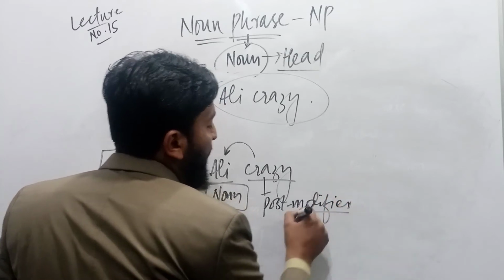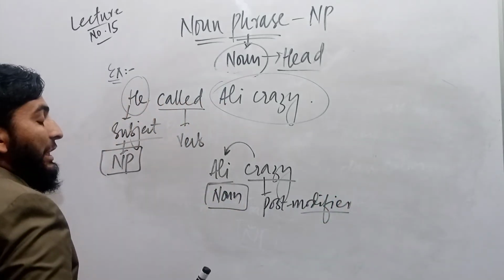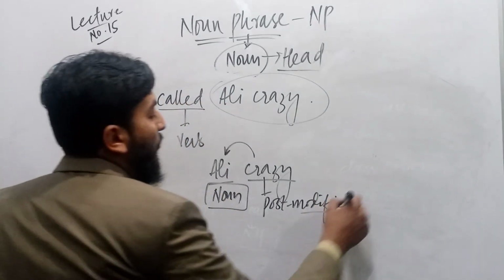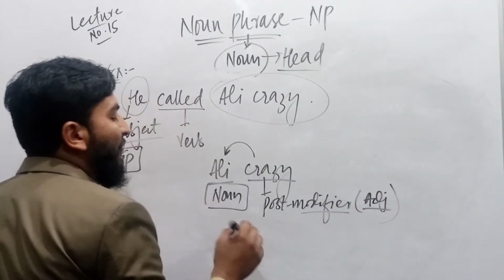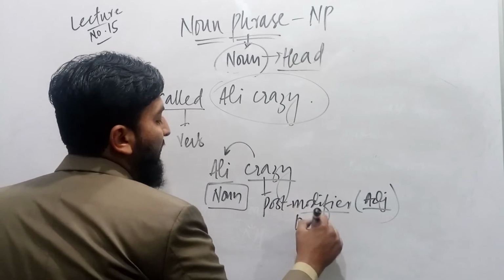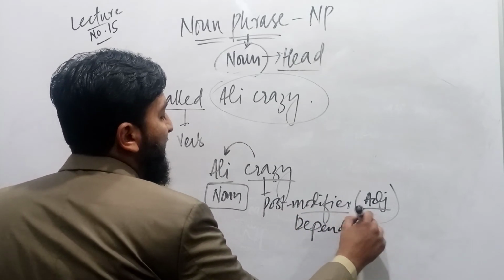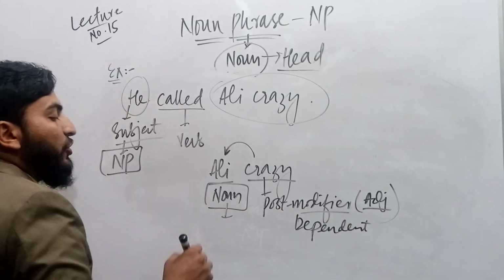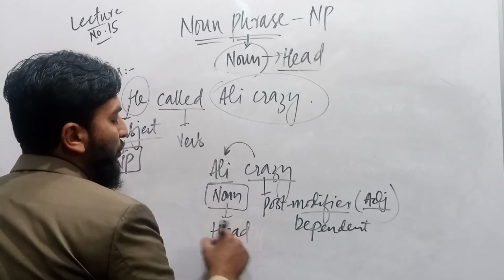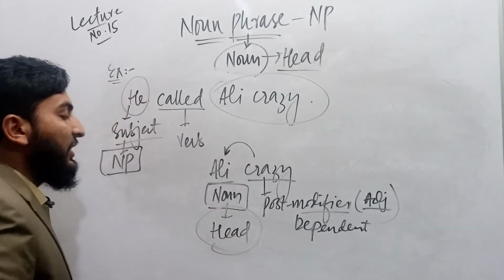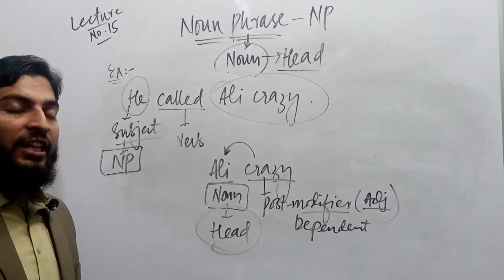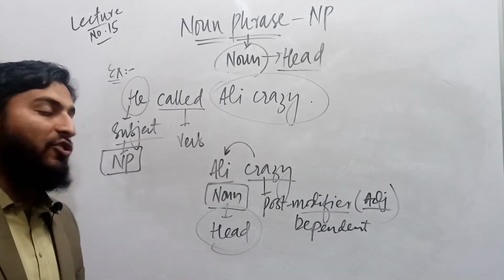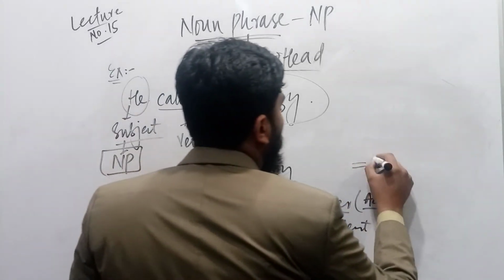Post means after. Modifier means talking about Ali, talking about noun. And what is that? That is an adjective. So an adjective is used after a noun as dependent. So if noun is actually head in a phrase, then the phrase is called a noun phrase.